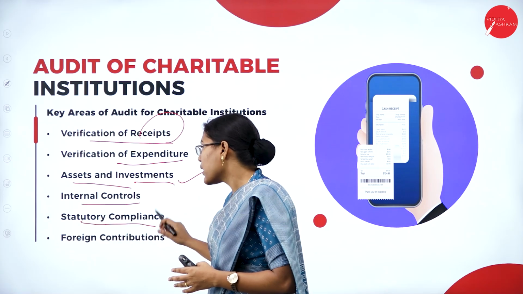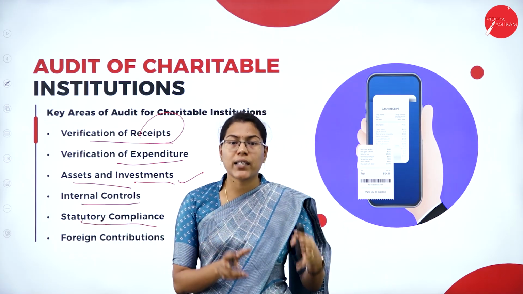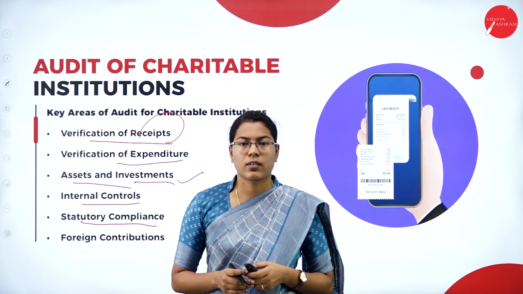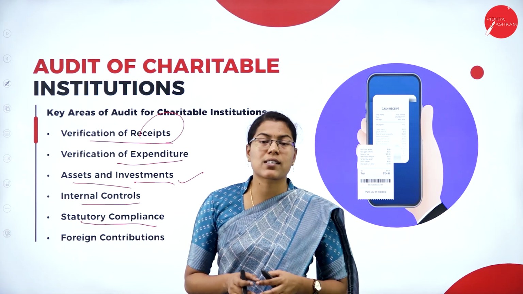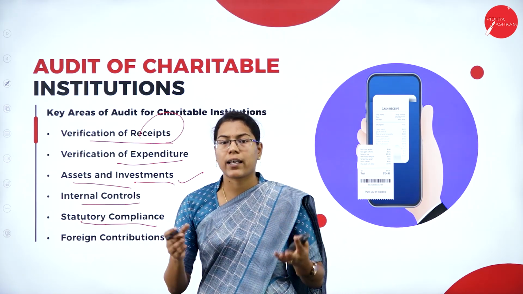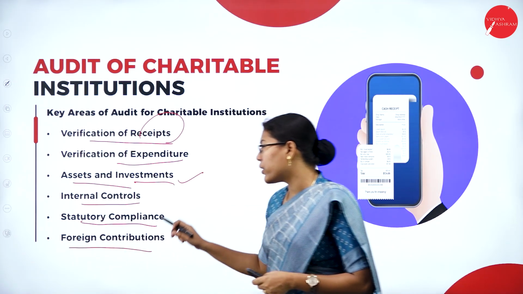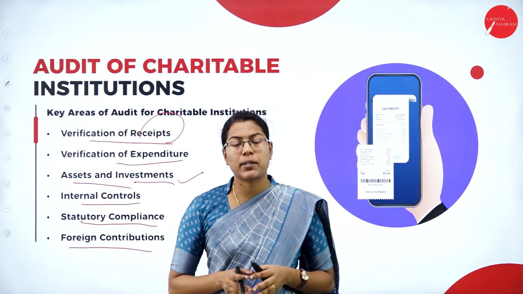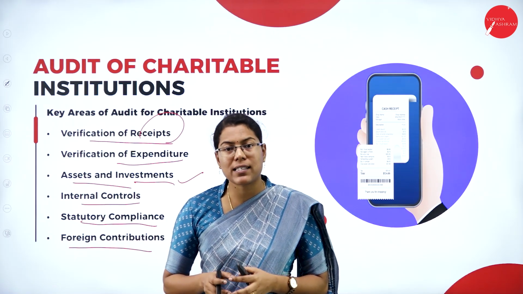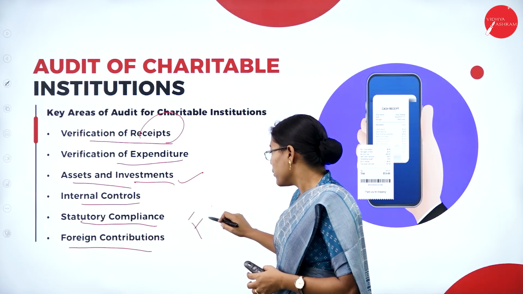Then statutory compliance: whether the charitable institution is in compliance with the statutory laws and regulations. So various laws and regulations like the Income Tax Act or Societies Act or Trust Act, etc. Then the auditor has to check whether there are any foreign contributions for the charitable institutions. If there are any foreign contributions or income received, then they must adhere to the FCRA rules.